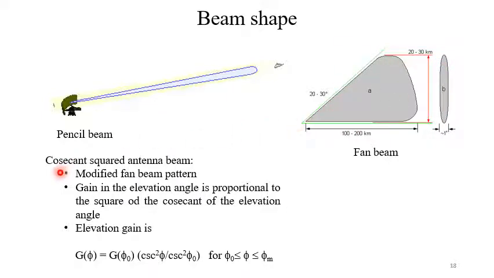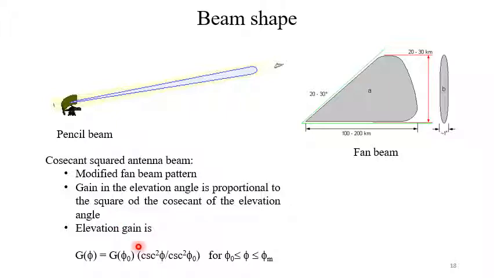Now engineers can modify those fan beams to produce different shapes, like the cosecant squared antenna beam. It is basically a fan beam, but a modified fan beam. So the gain in the elevation angle is proportional to the square of the cosecant of the elevation angle.